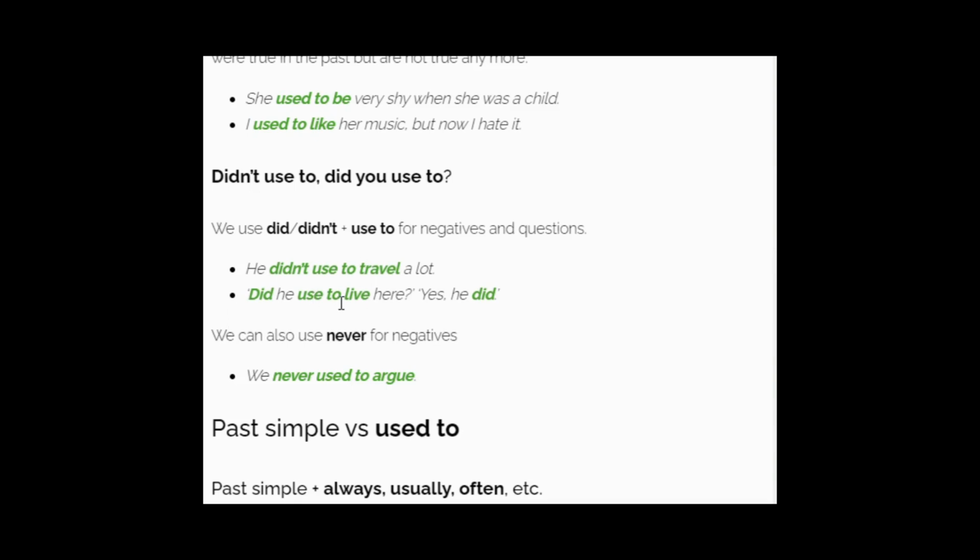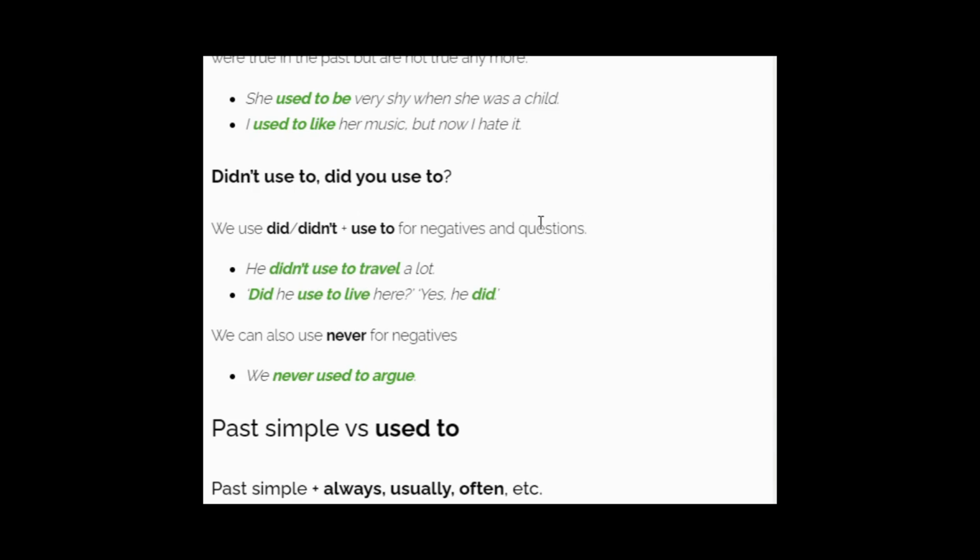He did. Did he used to live here? Yes, he did. Someone is asking about a third person, whether that person had lived in that place in the past or not. The answer is yes. Someone is saying yes, he did. He did use to live in that place in the past.